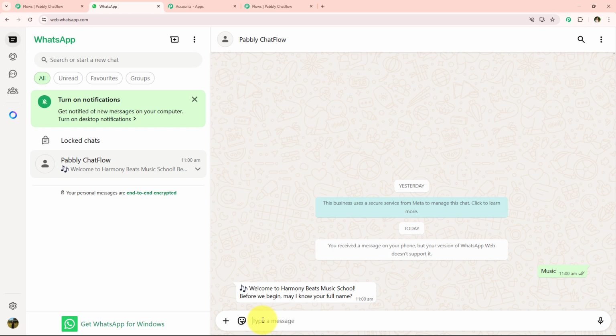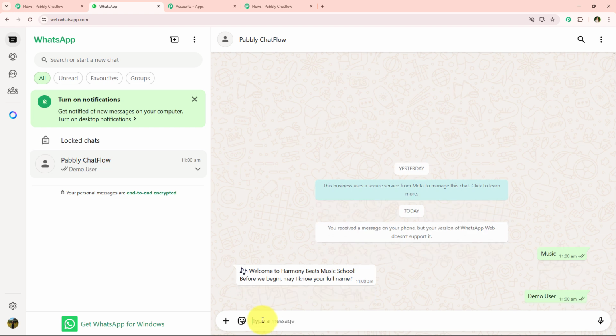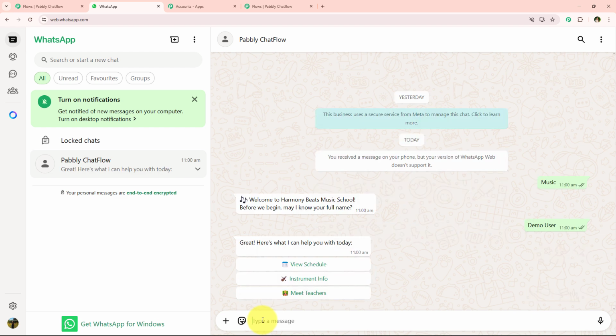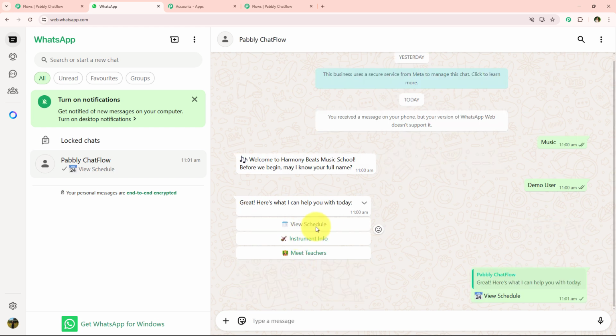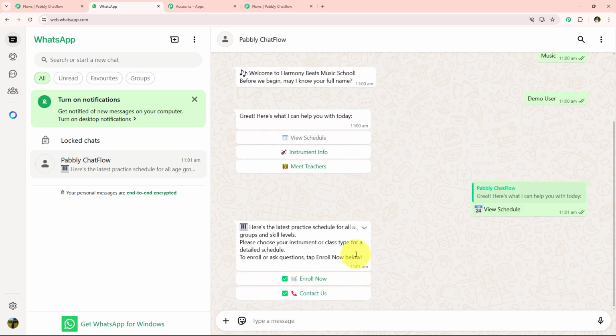And yes, now it is asking me for the full name. So let's say that I'm just going to share my full name right over here, which is demo user. So now after sharing my full name, we're going to move on further. Over here, you can see that now it is giving me 3 options. So one by one, we're going to test all of these 3 buttons. I'm just going to test this view schedule button, and now it is responding to me accordingly.